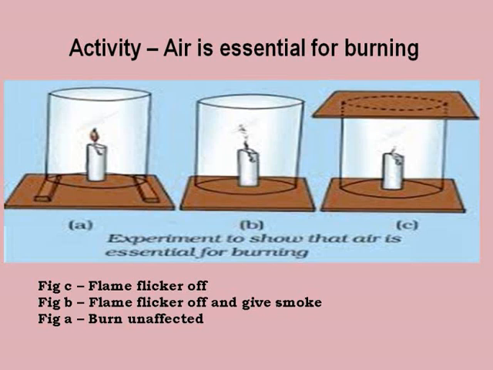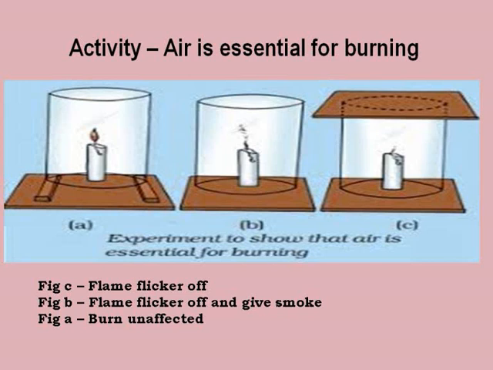Finally, put a glass plate over the chimney. Mark this as C. Watch the flame again. Do you observe any kind of difference in cases A, B and C? Does the flame flicker off? Does it flicker and give smoke? Does it burn unaffected? When we observe cases A, B and C, we observe the difference.